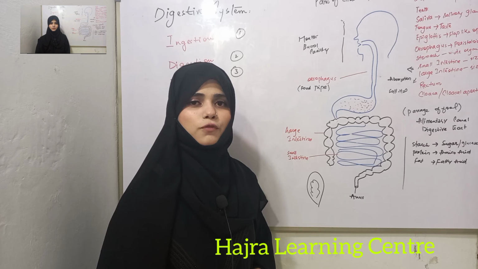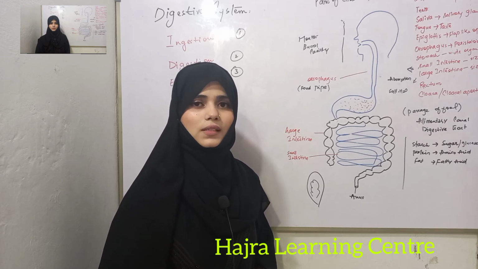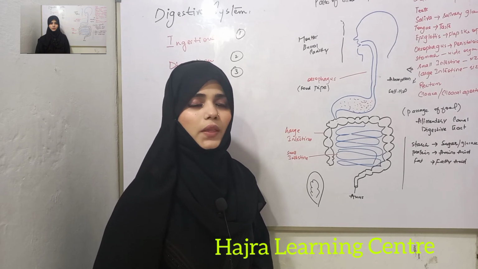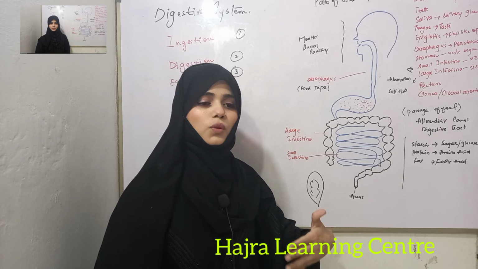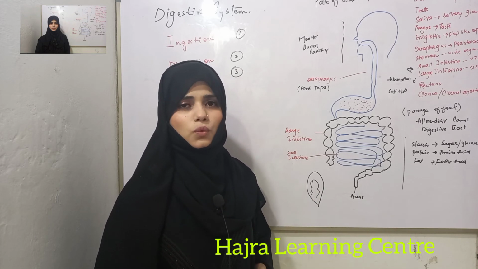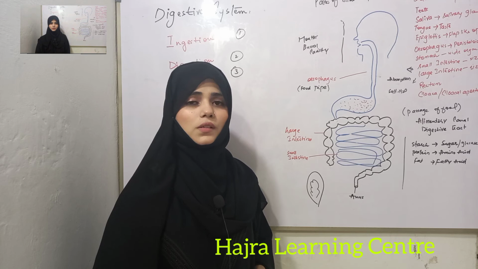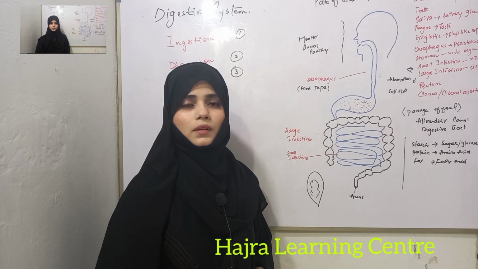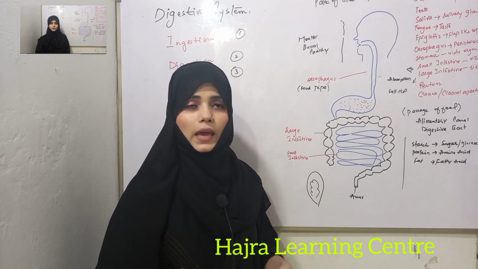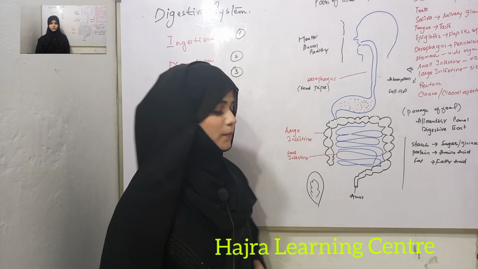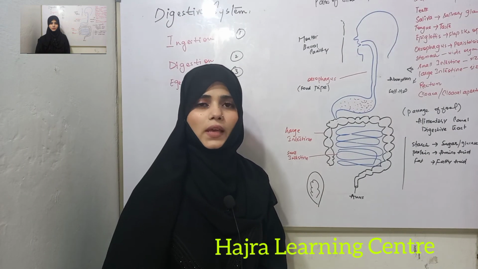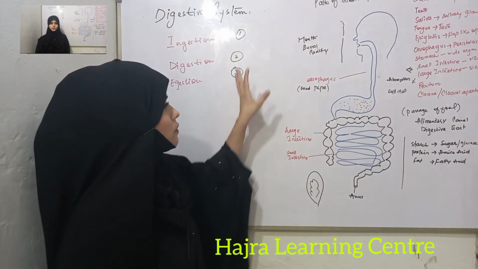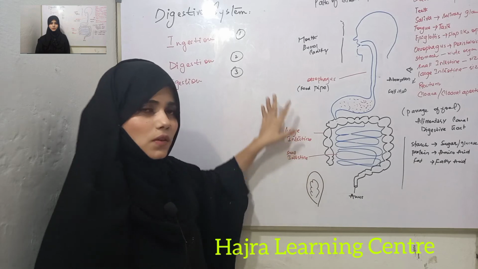After that, undigested food enters the large intestine, and some salt and water are absorbed in the large intestine, and then undigested food enters the rectum, and it is the last terminal of the alimentary canal. As the food enters the rectum, with the help of the anus, undigested food is excreted from the body. So this is the whole overview of the digestive system.